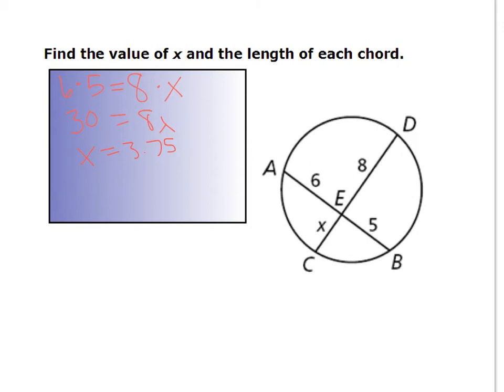And that helps us solve the first part of our problem. What is x? I'm just going to underline it because we're going to need it. Then it says find the length of each chord. Well, we know the length of AB is going to be 6 plus 5, or 11. We know that the length of CD is going to be 8 plus our new x, 3.75, or 11.75.